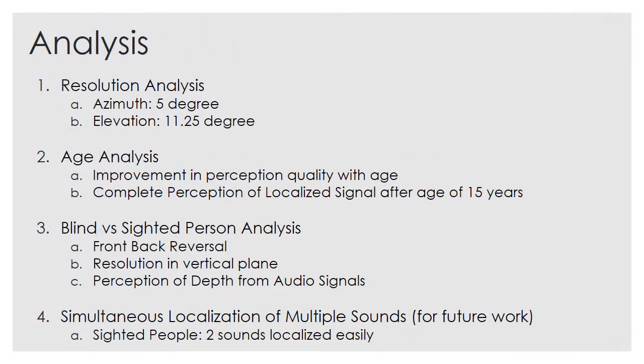The results can be analyzed as follows. For resolution studies, we get 5 degrees resolution in azimuth localization and 11.25 degrees in elevation localization. For age-wise analysis, there is significant improvement in auditory senses with age. Visual status. A completely blind person was seen to have tremendously better localization skills than the people with normal vision. Simultaneous localization of more than one object could be undertaken in a future work.